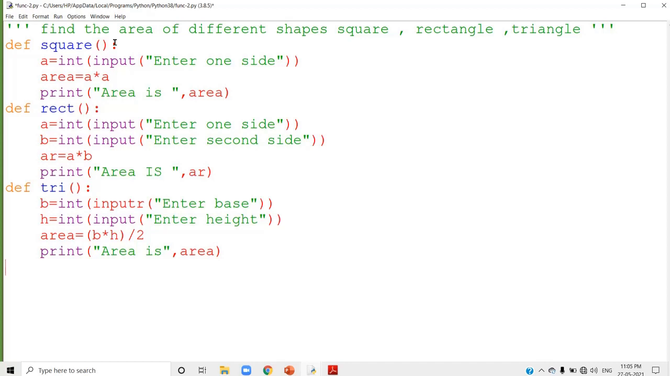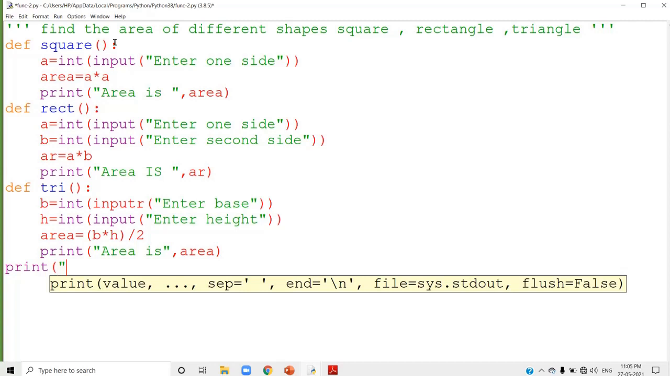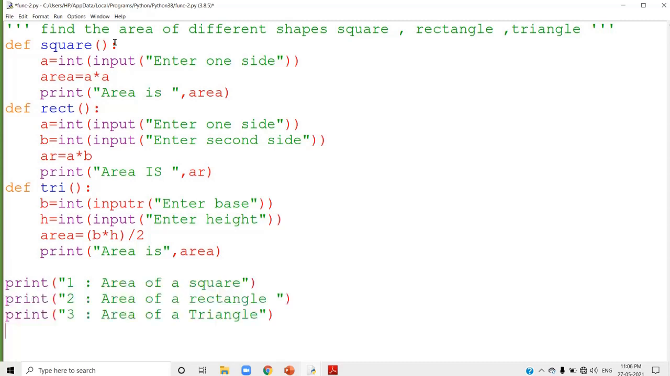Means, first I am going to define a menu here. Listen children, I am going to define a menu here. So menu we can define like this. Just use the print statement. Print first option is area of a square. See children, this is the way you can define a menu. This menu consists of 3 different options. One is area of a square, second one is area of a rectangle, and third one is area of a triangle.